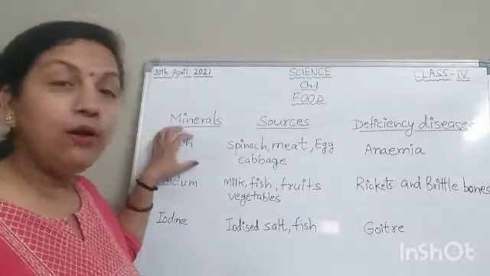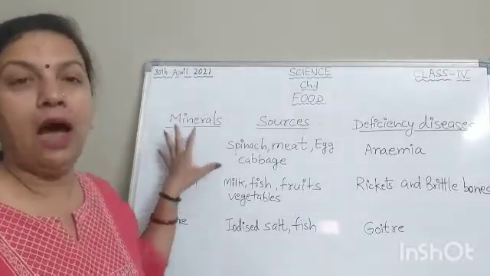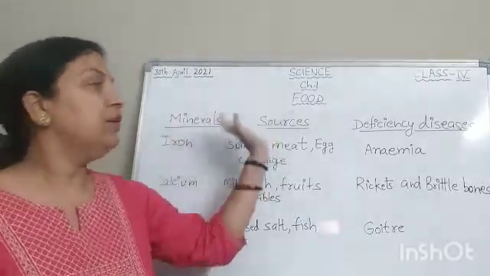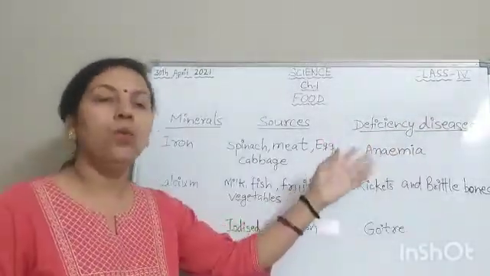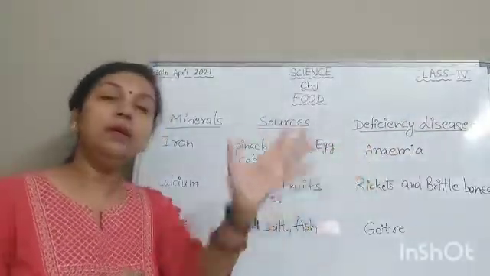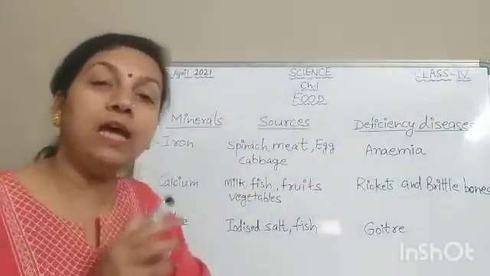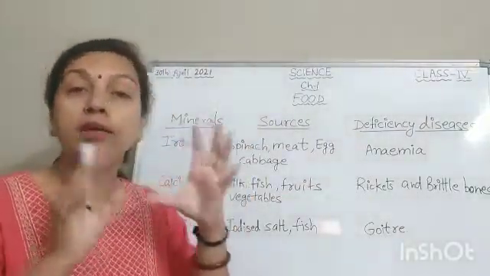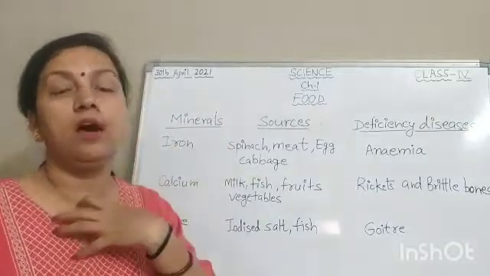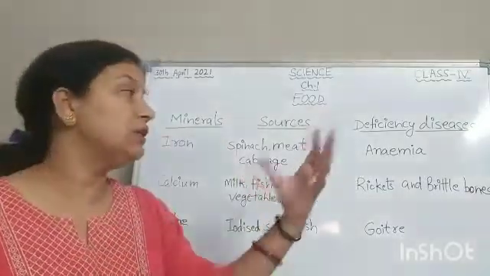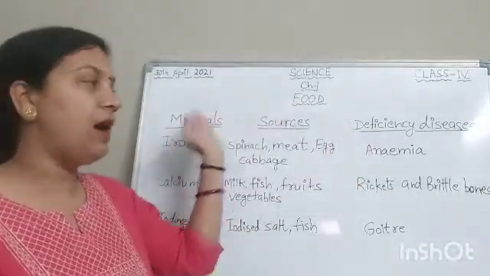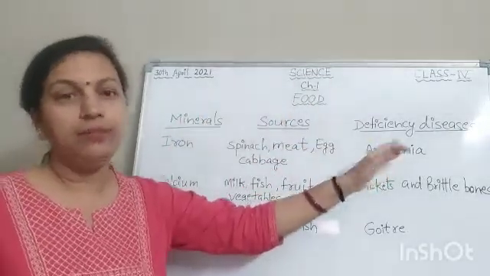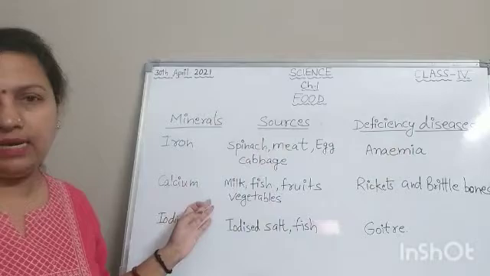So the lack of this mineral, iron, will cause the deficiency disease called anemia. What is anemia? When we do not have enough healthy red blood cells in our body, that situation is known as anemia. So the deficiency of iron causes anemia. Clear?